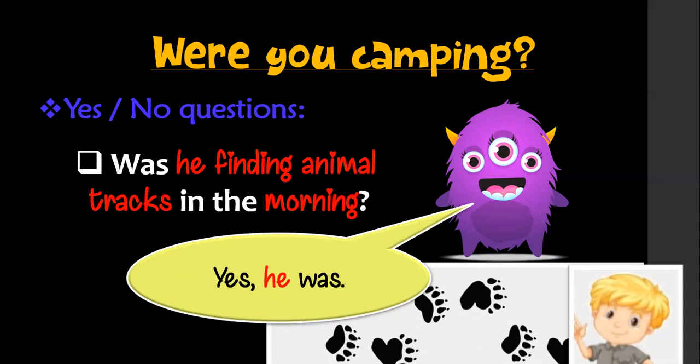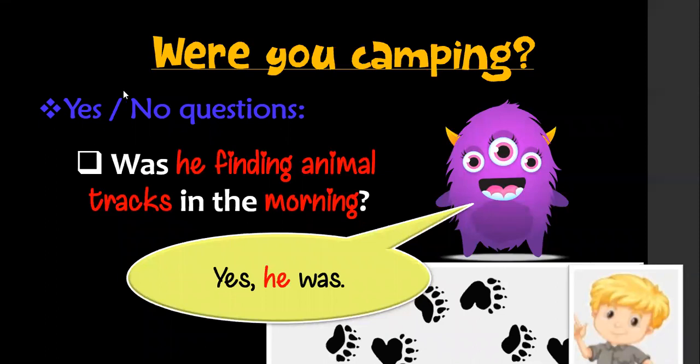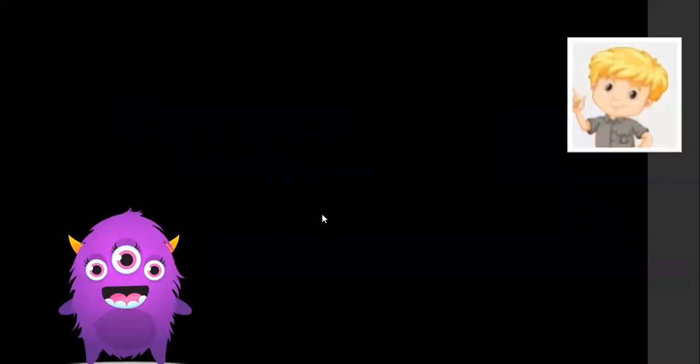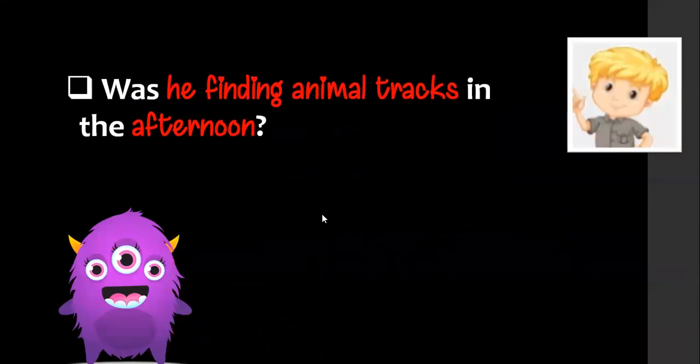So if you relate this with a question, was he finding animal tracks in the morning? Well, the answer is yes, he was. Another example here about yes, no questions. Let me read this question to you. Was he finding animal tracks in the afternoon?